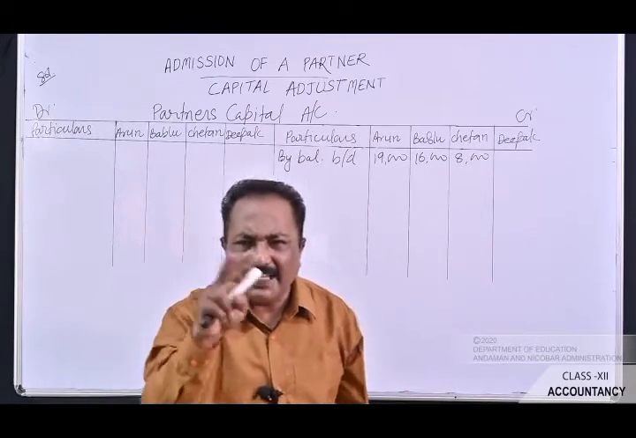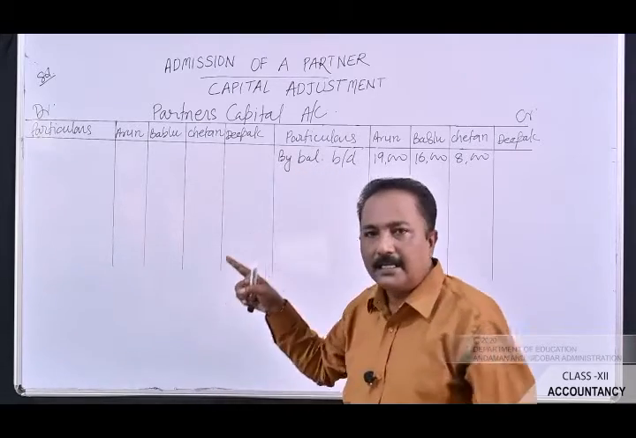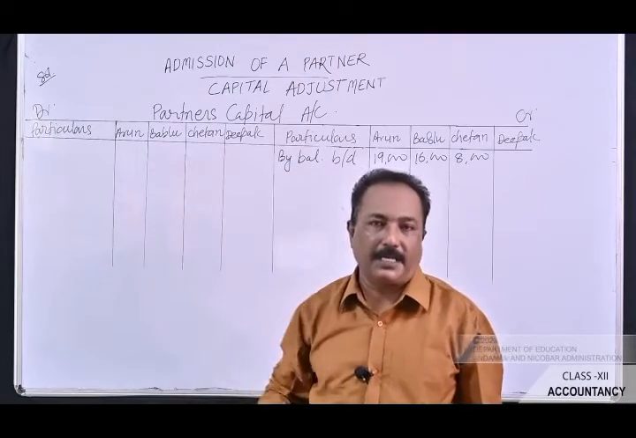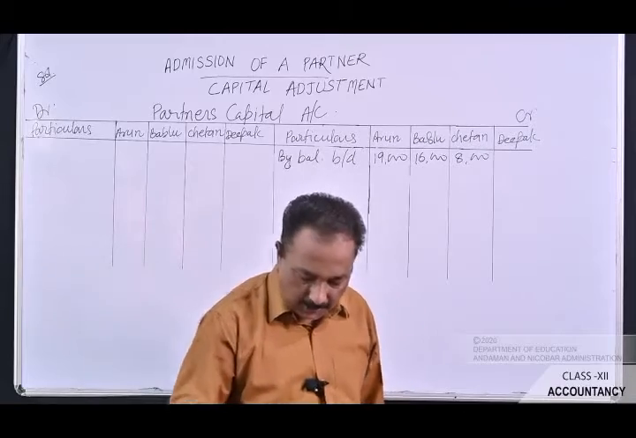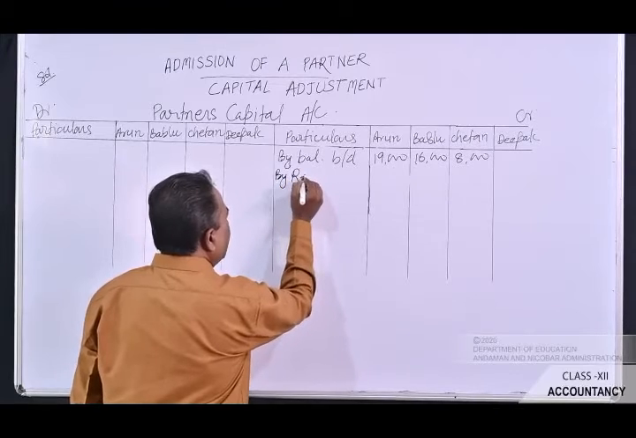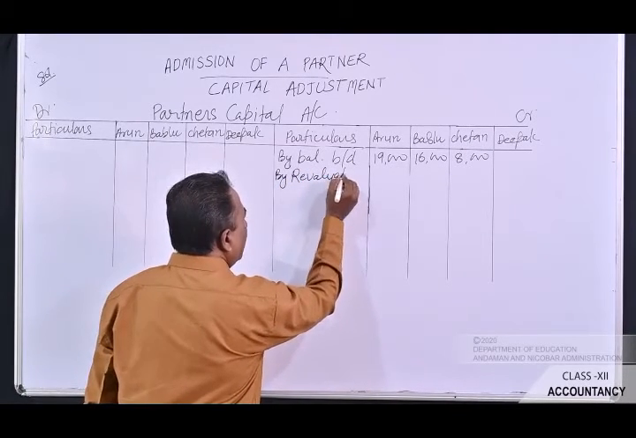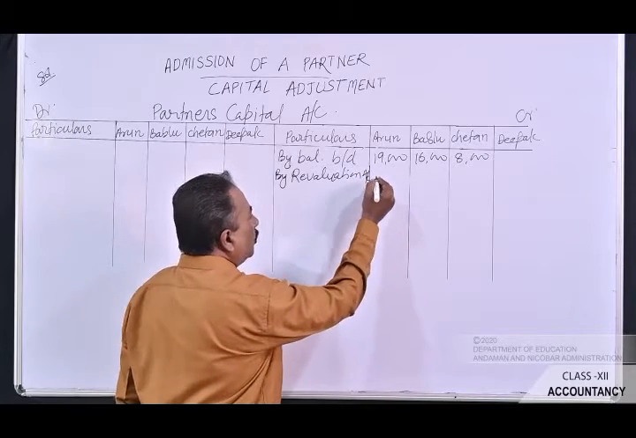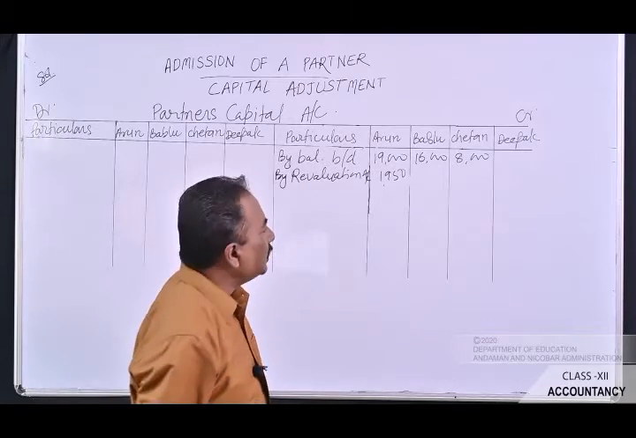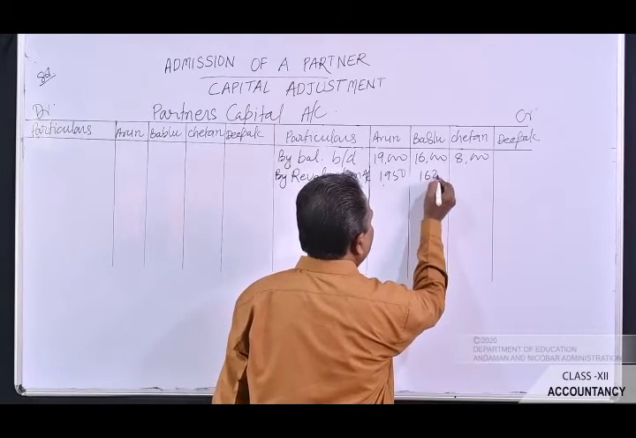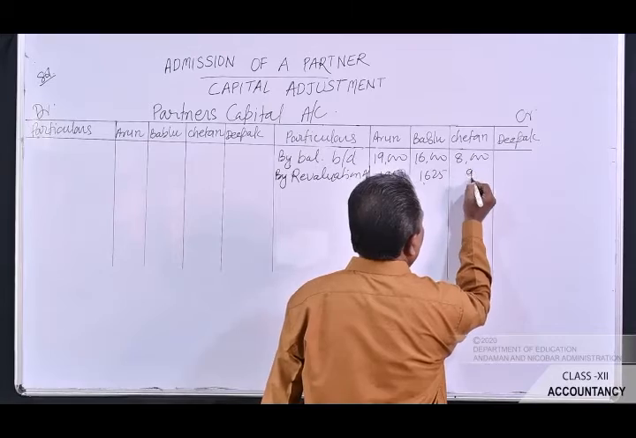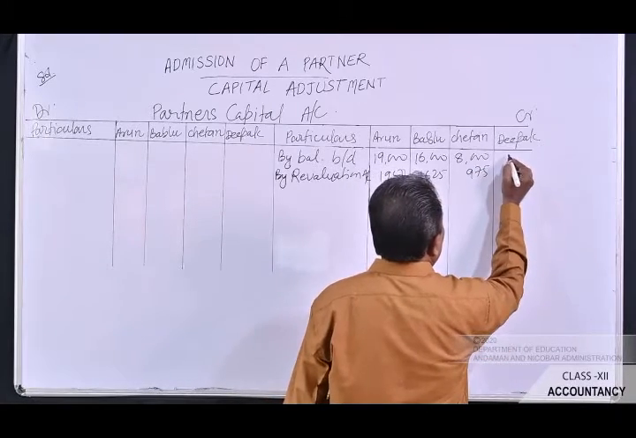Now, the very next thing after writing this opening balance, we will have to record the amount from the revaluation account. The profit from the revaluation account that Arun got was, first write here as by revaluation account. Arun got rupees 1,950. So write down the amount here. The second partner got rupees 1,625 and the third partner, he got rupees 975. So write down here as rupees 975.